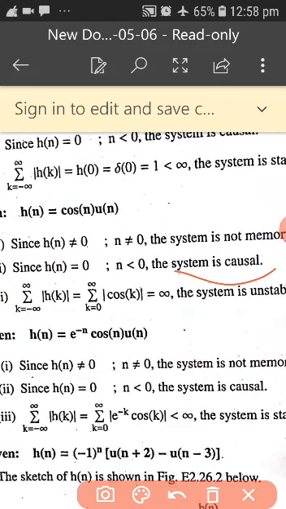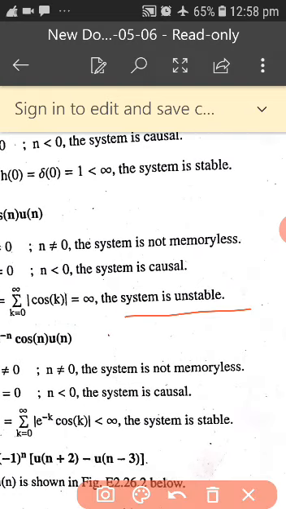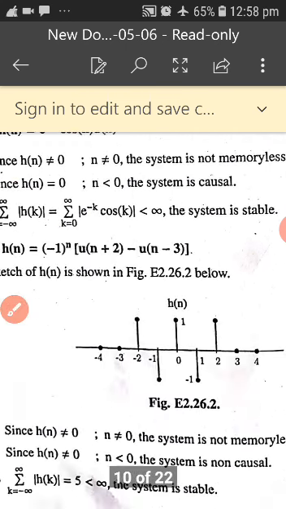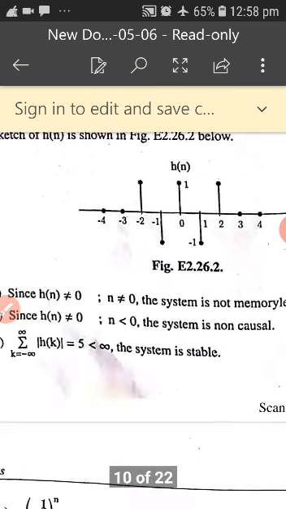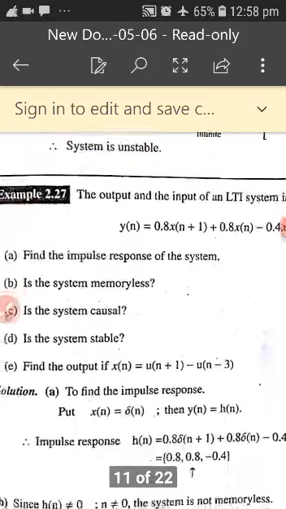And if you substitute in summation from 0 to infinity and you add, you are going to get infinity value. The system is called unstable. So similarly, you can do all the problems like this. There are n number of problems, examples given here, just to practice all these problems.